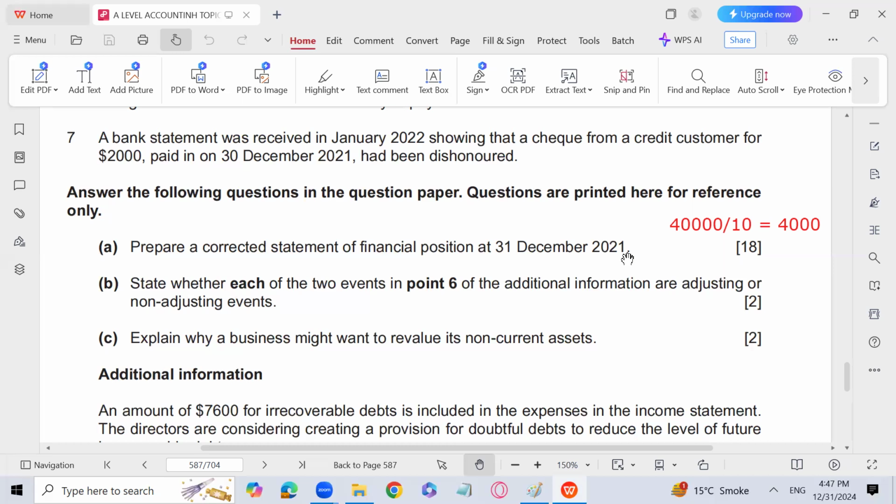That is why we reverse all the depreciation first, and then we create the revaluation reserve to give a more realistic value of the non-current asset to be recorded in the statement of financial position, so that depreciation is charged according to the new policy on the new value. Because whatever depreciation has been charged was not correct.